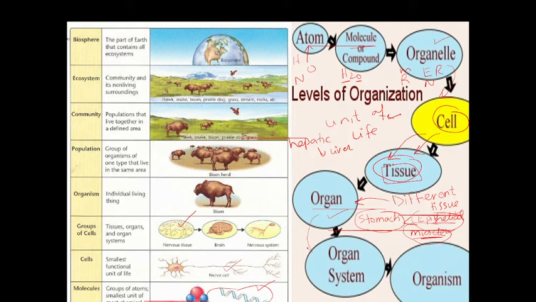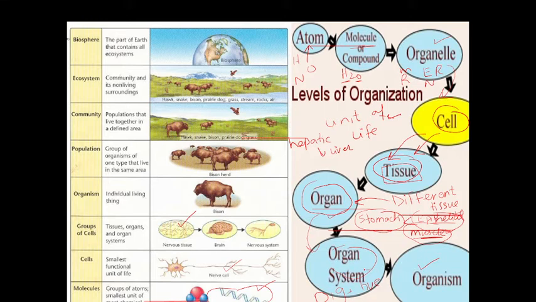Likewise, different organs combine to form organ systems, like the digestive system, respiratory system, excretory system, reproductive system, cardiovascular system, nervous system. There are so many systems in our body. And how is an organ system produced? They consist of different types of organs, but the functions of these organs are related with each other. And when different organ systems combine together, they form an organism. This is called the level of organization.